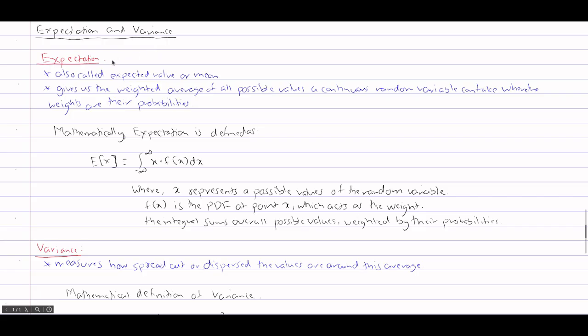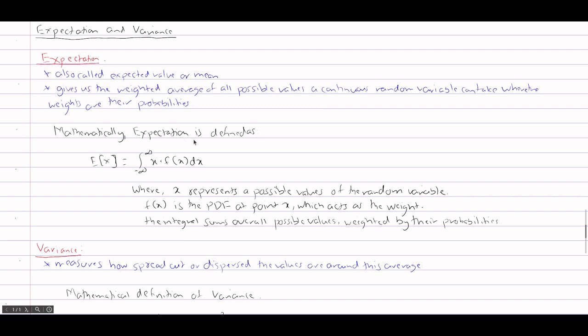We'll begin with expectation. Think of expectation, also called the expected value or mean, as the weighted average of all possible values a continuous random variable can take, where the weights are the probabilities. Imagine you have a smooth curve representing the probability density function of a variable x, like the heights of people in a city. The expectation tells you the average height you would get if you measured infinitely many people.